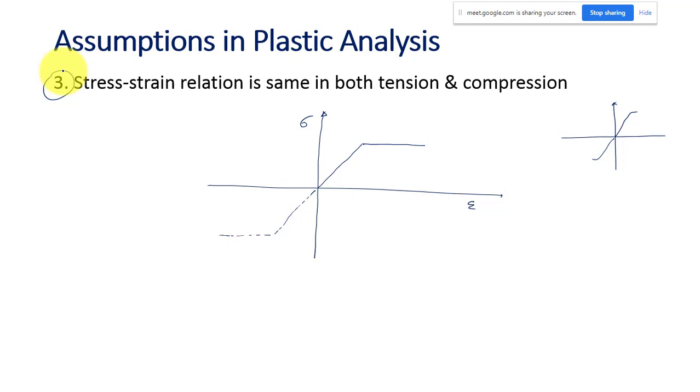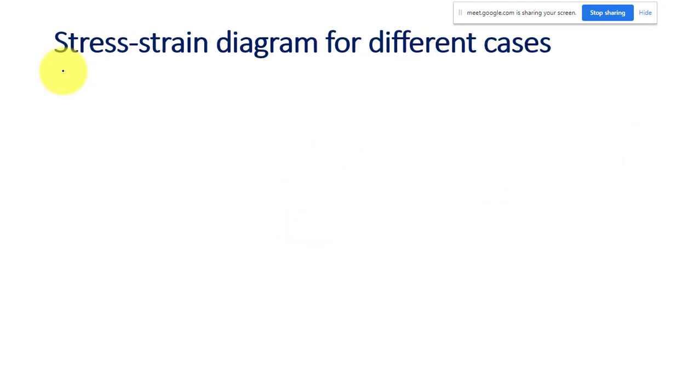So I think that is clear. And next, let us see the stress strain diagram for different cases. It used to be asked in many exams. The first case is if the material is ideally plastic, then what will be the stress strain diagram?